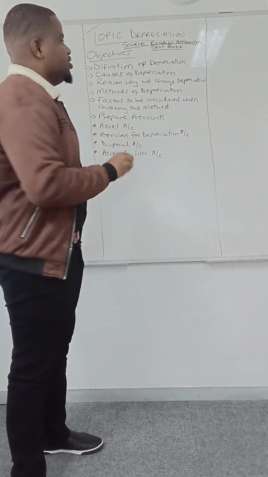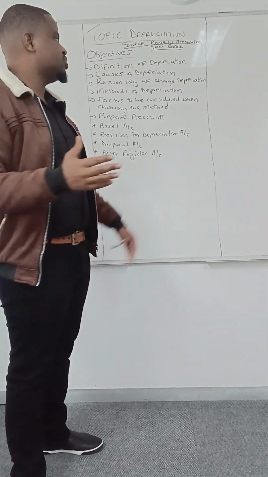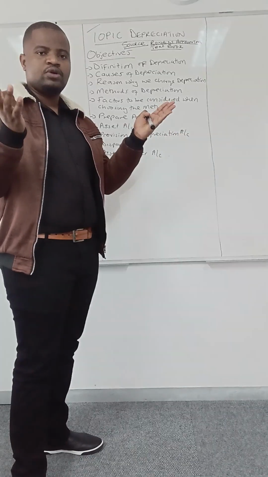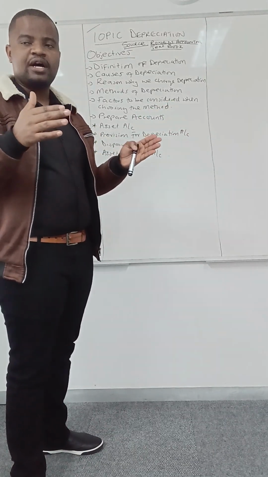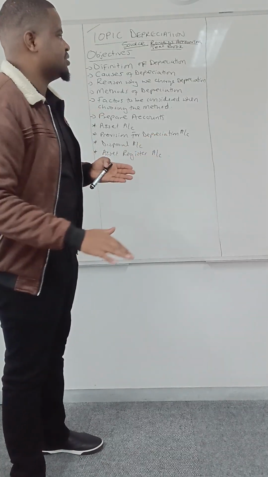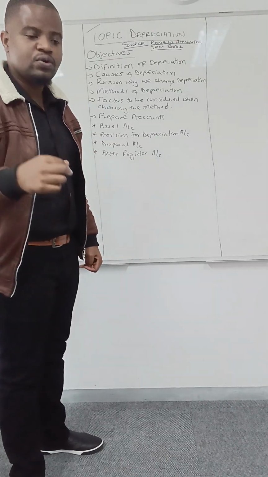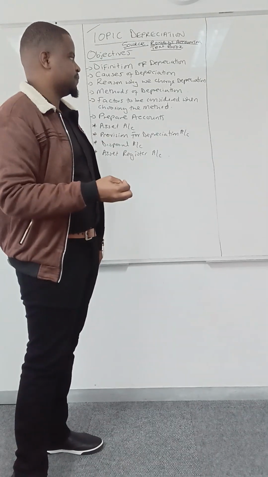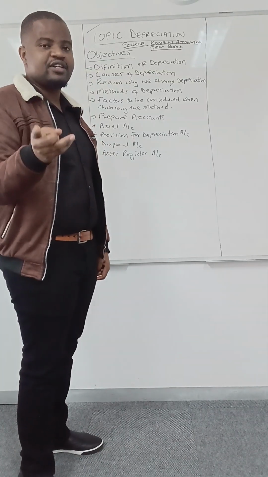Because remember, the issue of prudence concept, we don't want to overstate our profits. So the depreciation value is more using straight line method, it means that's also how we are going to understate our profits. So the advantage of straight line method is it goes in line with prudence concept, right? Then also another advantage, it is easy.